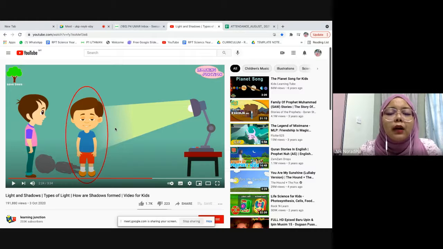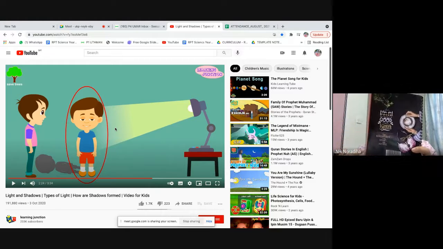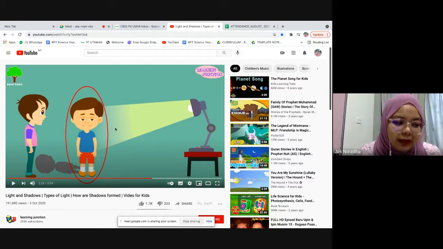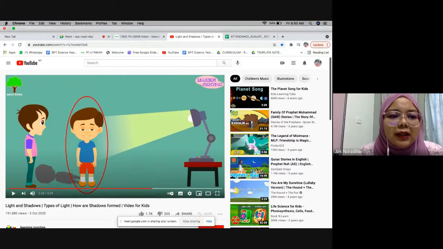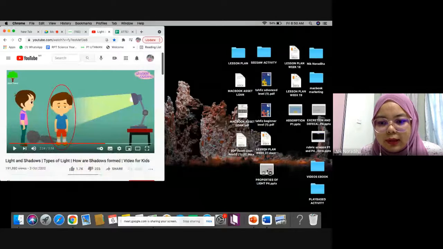So opaque objects do not let any light pass through them. Our book is an opaque object as well. When teacher does like this, you cannot see my face. Why? Because the light cannot pass through this opaque object. How about transparent? Transparent allows all the light to pass through it. Okay, teacher will share with you the slide. Wait for a while.